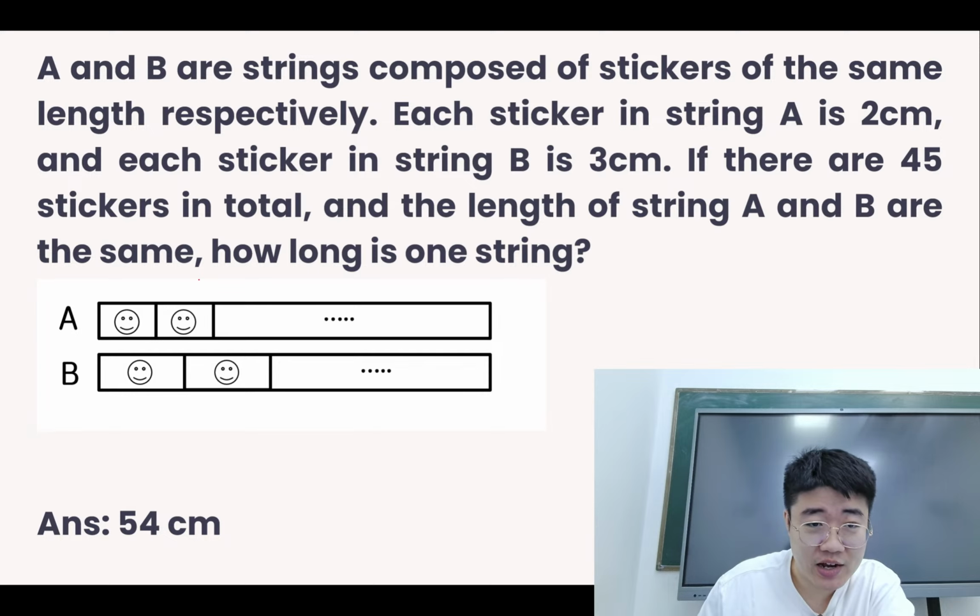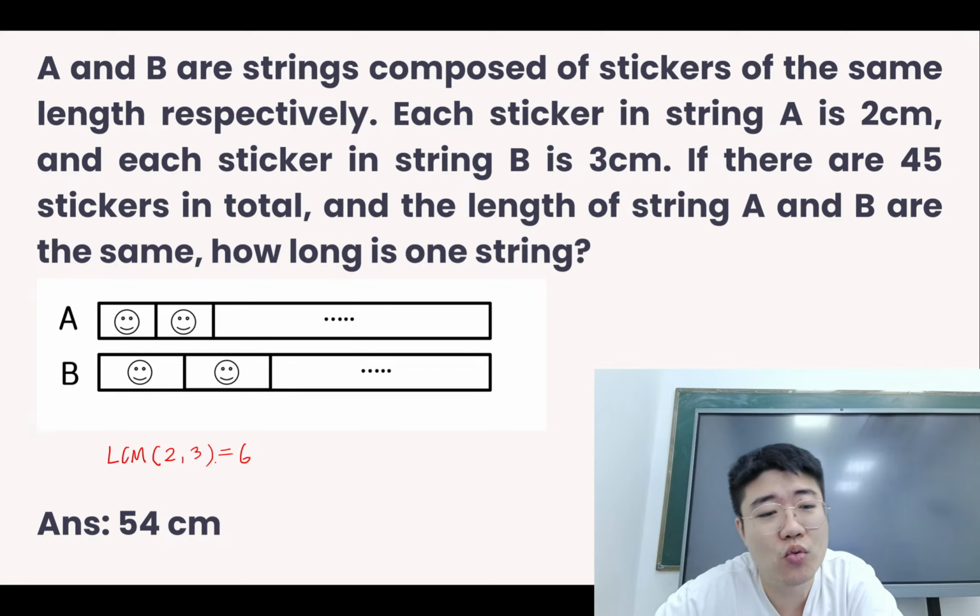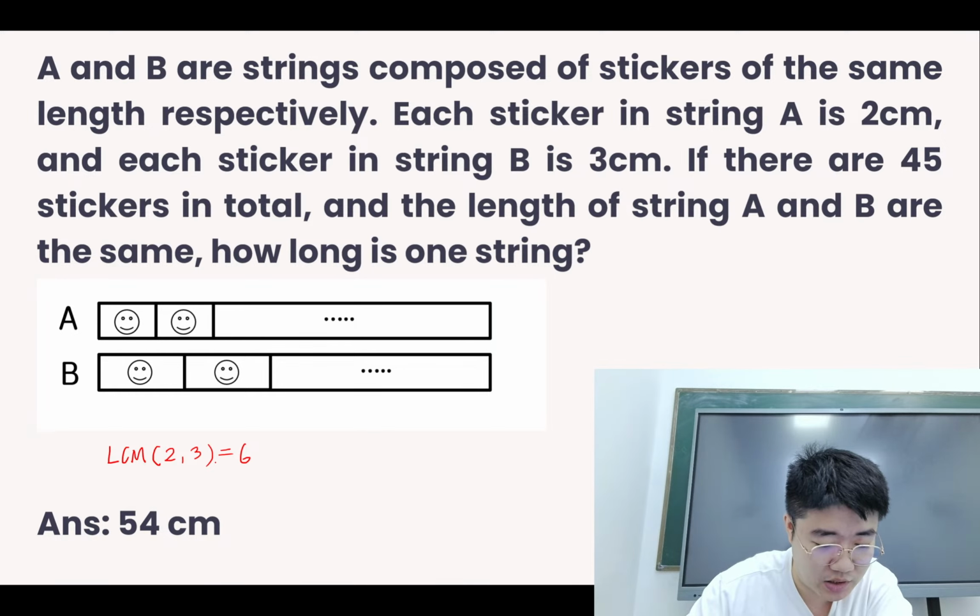Right, this is a question that's exactly the same as the one we have. So the key is to use the LCM when doing the grouping. The LCM of the length of the stickers will be 6. So every 6 cm will be one group. Okay, the answer is 54.